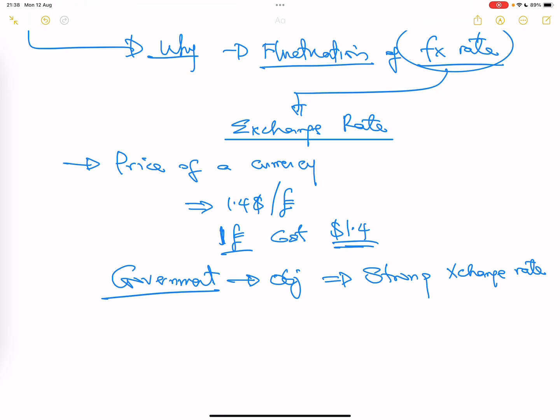Some countries will still have very weak exchange rates. Yeah, and we'll start getting into why those exchange rates are weak like that. Right. So, but why is exchange rate different across the countries? Why is it not the same? So the cause of fluctuation.